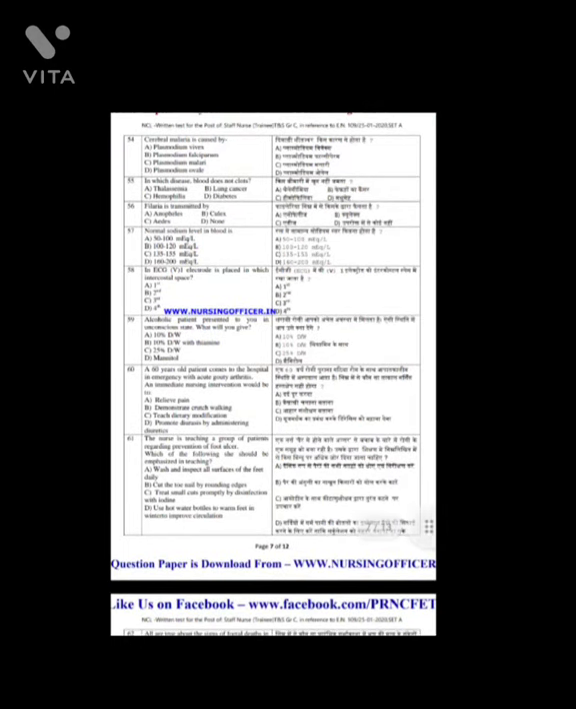Question number 61. A nurse is teaching a group of patients regarding prevention of foot ulcer. Which of the following should she emphasize in teaching? And the answer is option A. Wash and inspect all surfaces of feet daily.